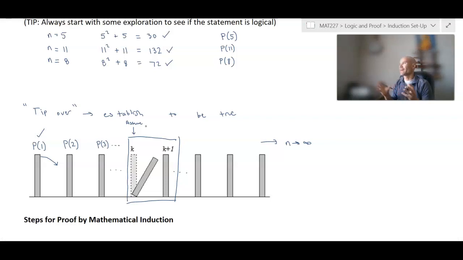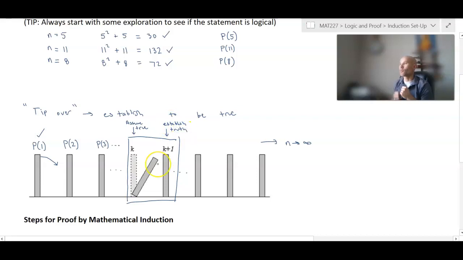And this is where we kind of struggle with the logic of this because, well, how can you assume something is true? But not all is lost because we already do have a certain value of k that we know that this could work for. In particular, that would be k is equal to 1. But we don't want to say k is 1 because then we're only working with that particular value of k.